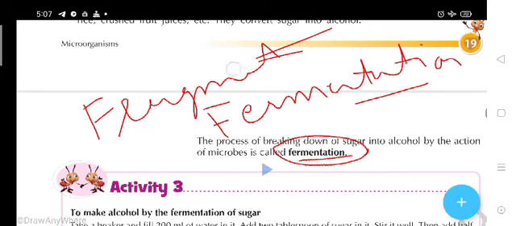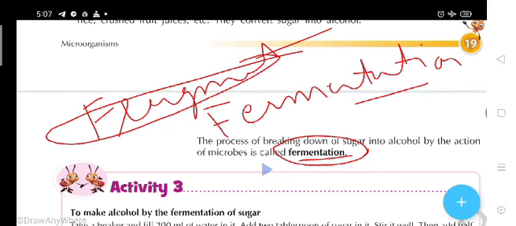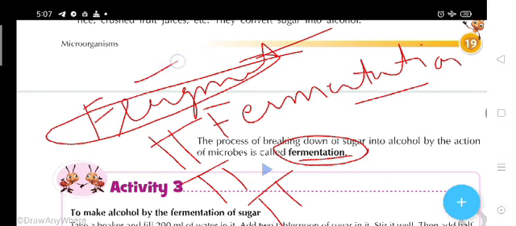In fragmentation, Spirogyra, the algae, divides into its different parts for reproduction. This process, where the filament is breaking, is called fragmentation. And here the fermentation is what? By using the yeast, sugar is converted into alcohol.